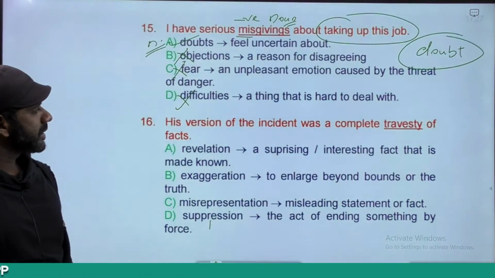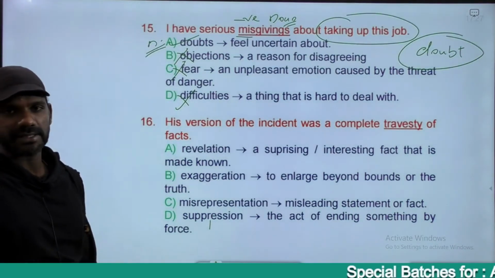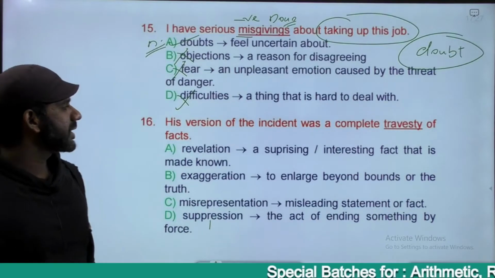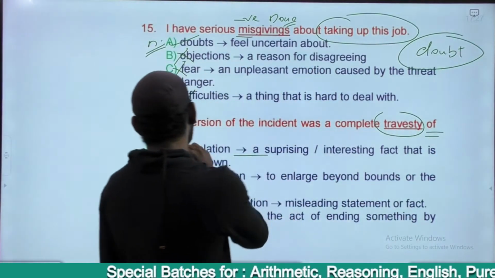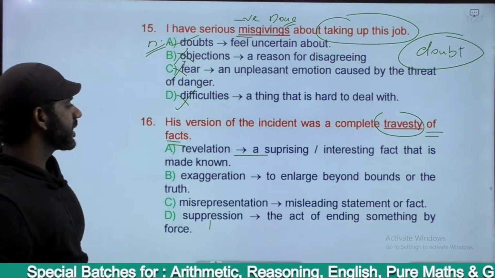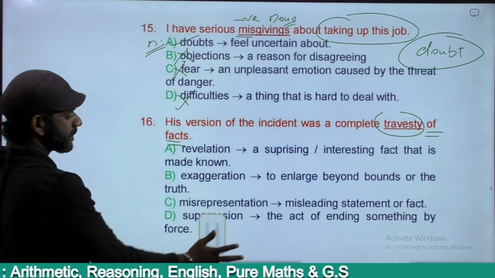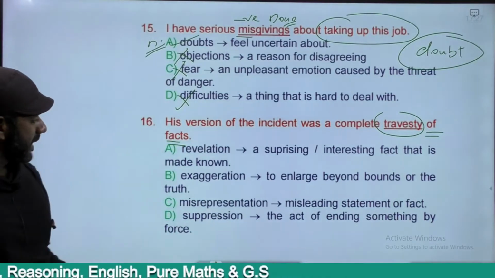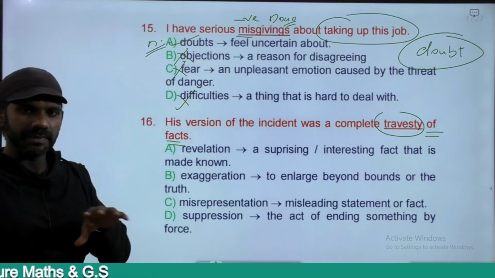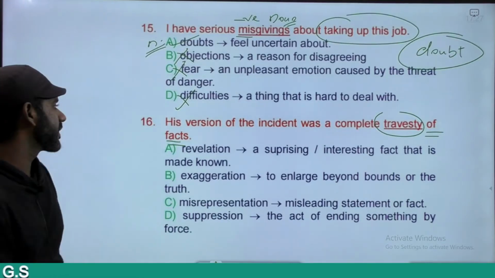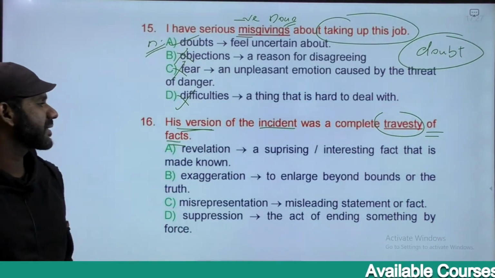His version of the incident was a complete travesty of facts, right? His version of the incident was a complete travesty of facts. The options are revelation, exaggeration, misrepresentation, suppression. His version of the incident, something happened, and his version of the incident was a complete travesty of the facts.